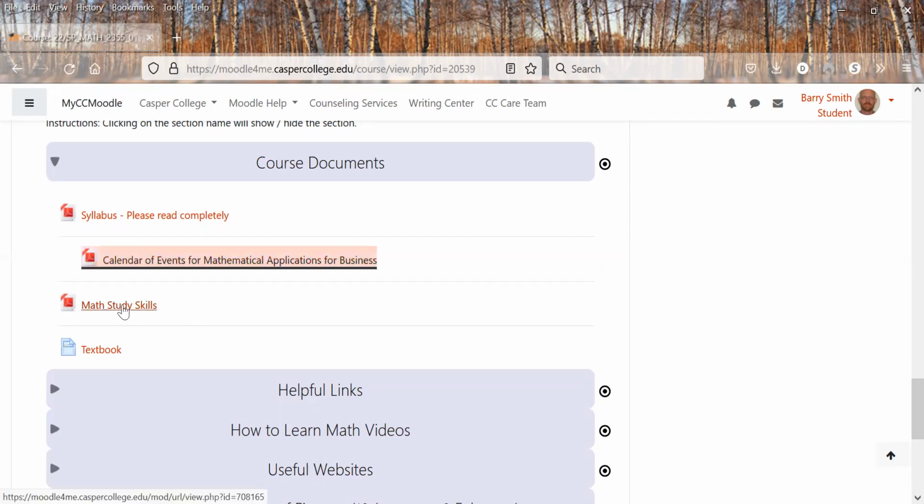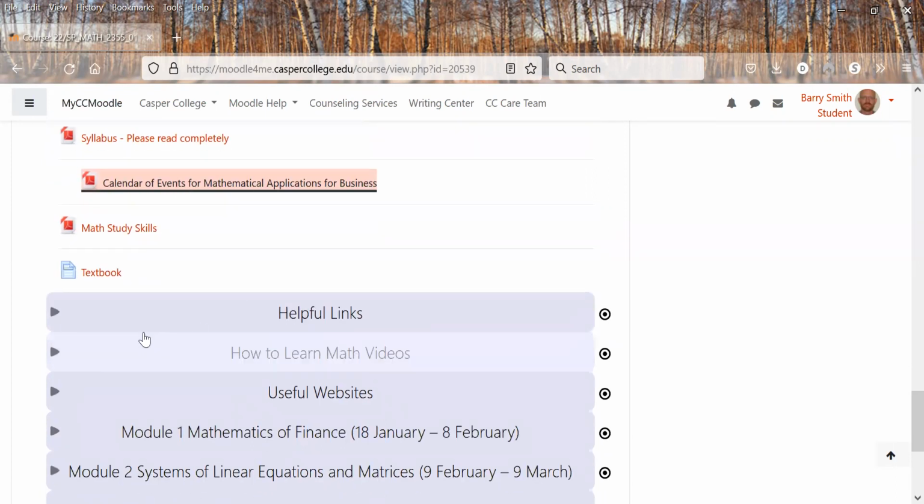We have math study skills. For those of you who've been in my classes before, that's a PDF that talks about brain-friendly study tips, as well as how the brain works, growing dendrites and things like that. And you'll be posting on those throughout the different modules. Here's our textbook. We can click that and it'll give you the actual textbook for the class. So it's a free book.